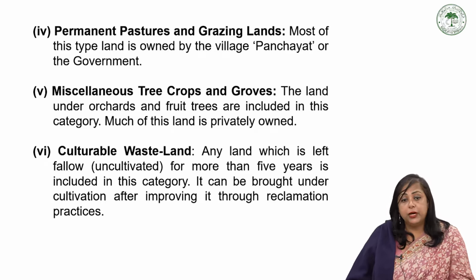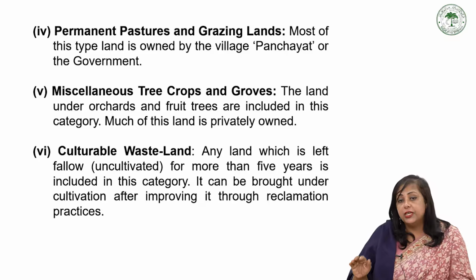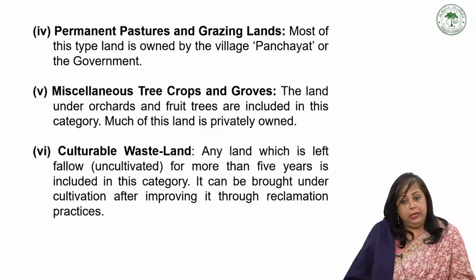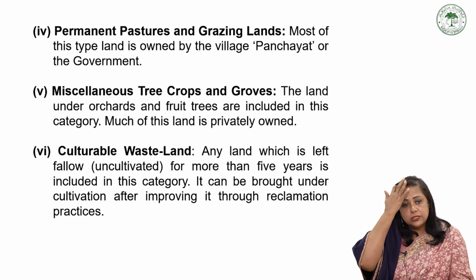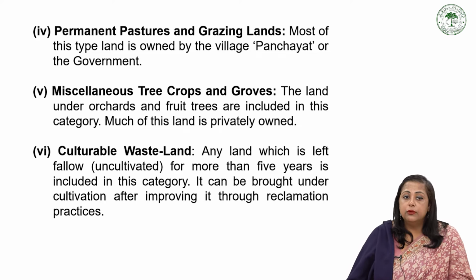We have to have the pasture land because cattle going inside the forest may create lots of disturbance to the forest, and most of the forests are degraded because of overgrazing. Miscellaneous tree crops and groves, the land under orchards and fruit trees, are included in this category. Much of this land is privately owned.